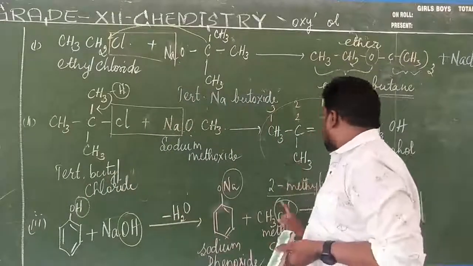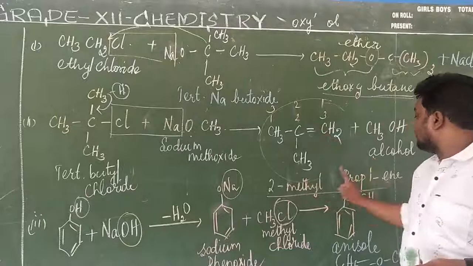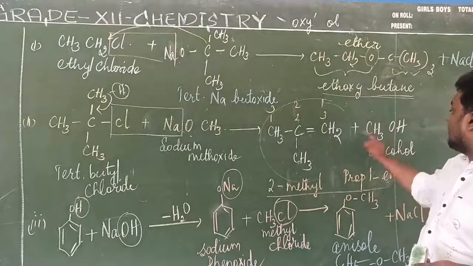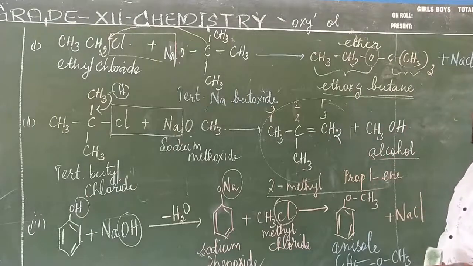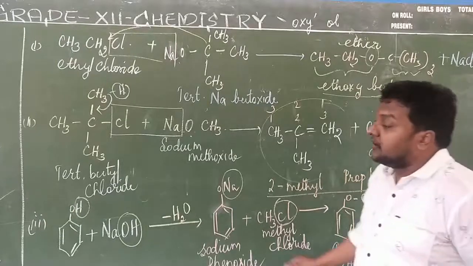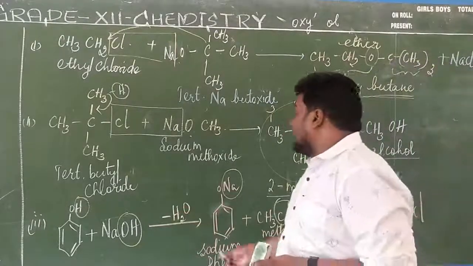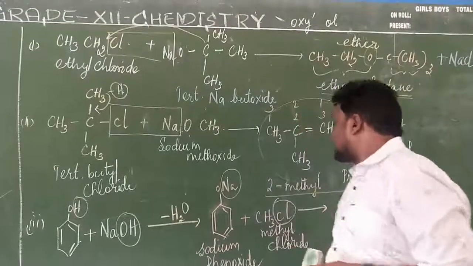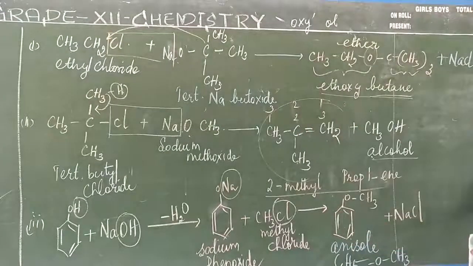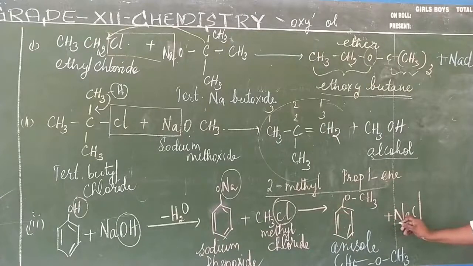It gives rise to the formation of 2-methylprop-1-ene plus alcohol will be getting produced. What is the third reaction? We have to take phenol. Phenol on treatment with sodium hydroxide gives rise to the formation of sodium phenoxide. Sodium phenoxide on treatment with that of methyl chloride gives rise to the formation of anisole plus sodium chloride. Okay, so this is the preparation of ethers.